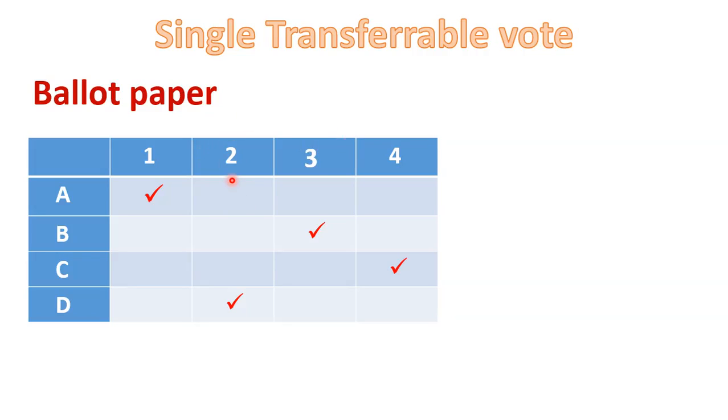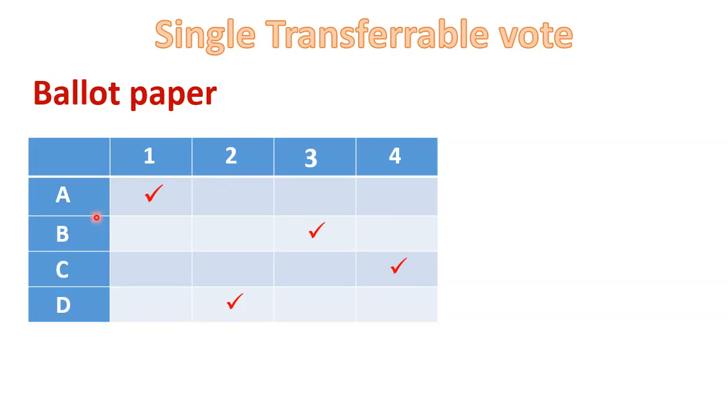Now what happens, friends? Suppose there is the election of the president, and in the election of the president 4 candidates have participated. The name of the first candidate is candidate A, the second is candidate B, the third is candidate C, and the fourth is candidate D. So there are 4 candidates in the election. This ballot paper will be filled by one voter, who may be an MLA or an MP.